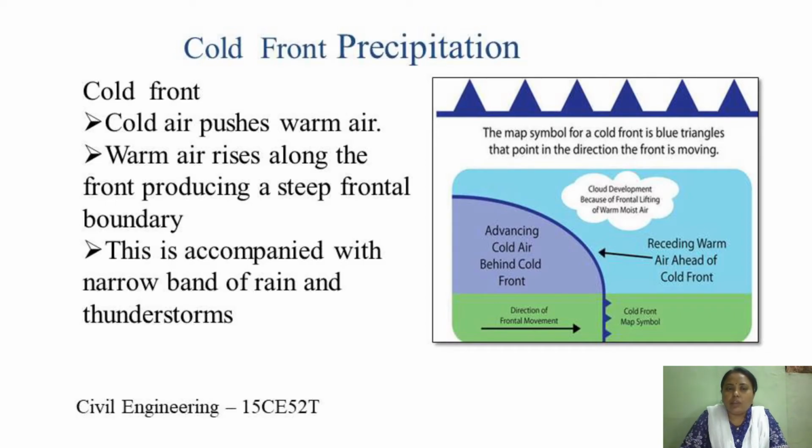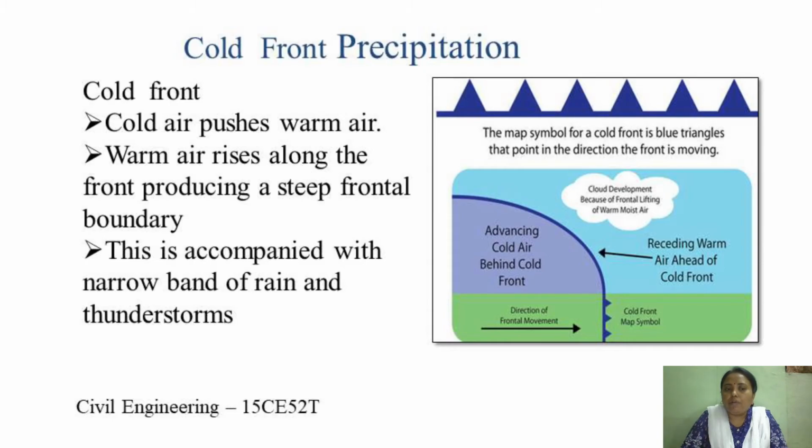Now slowly the cold air mass forces the warm air mass to rise here. That is advancing cold air behind the cold front. And as it rises along the front, it produces a steep frontal boundary. You can see the boundary. The blue line indicates the frontal boundary.